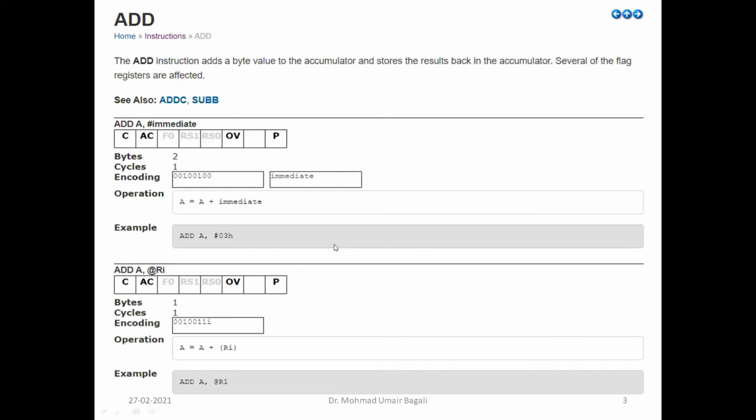Next is add instruction. PSW register, program status word register, it is going to add the content of 2 operands. And remember, one of the operands is always accumulator, and the second operand changes, and it is supporting different addressing modes. If it supports immediate addressing mode, then the second operand will be immediate value. If it supports register indirect, then the second operand will be @RI, where RI can be only either R0 or R1, right? So we have registers available from R0 to R7, but out of this only R0 and R1 registers can be used as pointer registers.